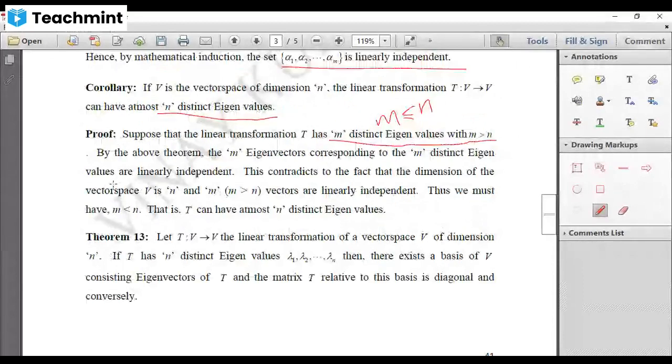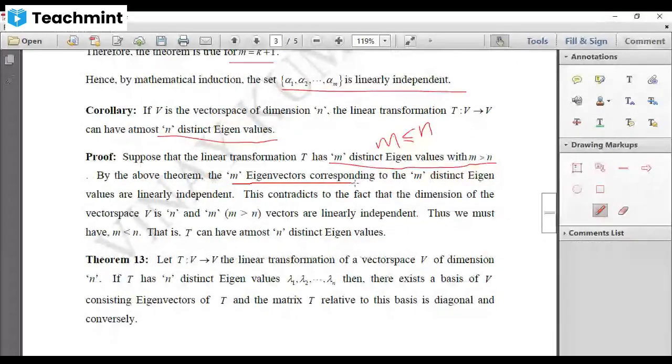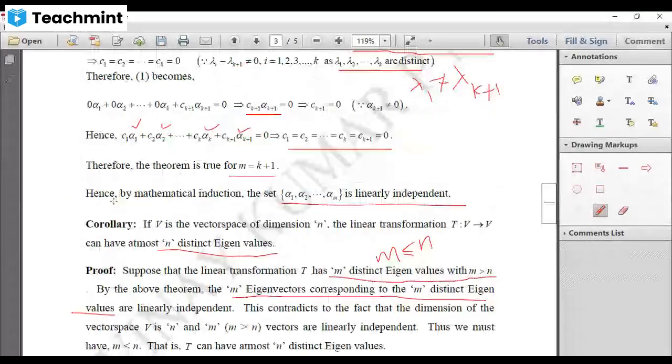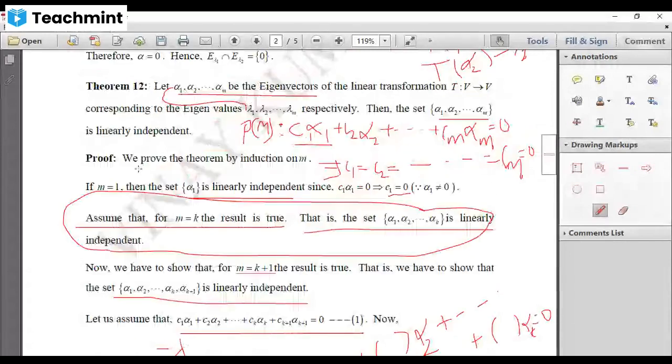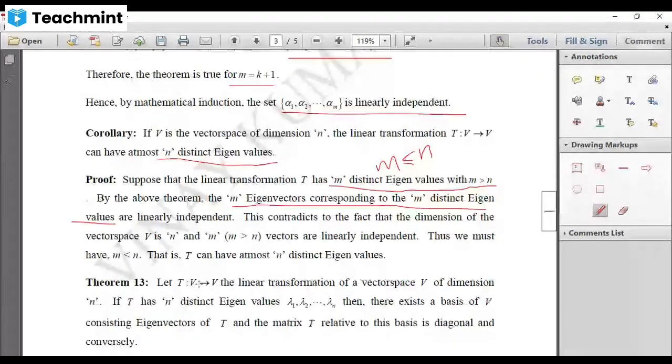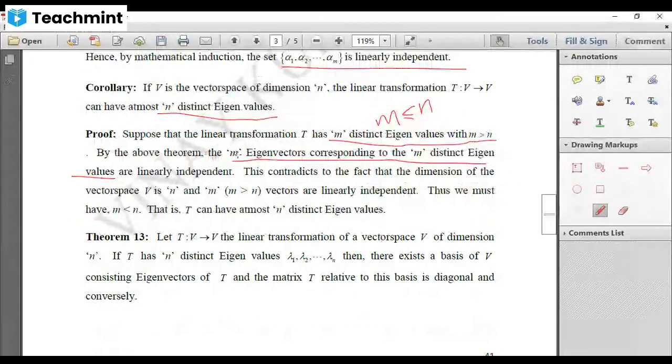Okay, so we have assumed that m is greater than n. And remember, these are m eigenvectors corresponding to the m distinct eigenvalues. By the above theorem, the eigenvectors are linearly independent. Therefore, these m eigenvectors are linearly independent. And what is the dimension of V? The dimension of V is n.